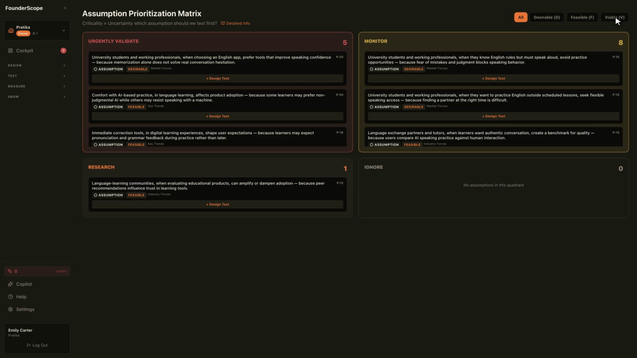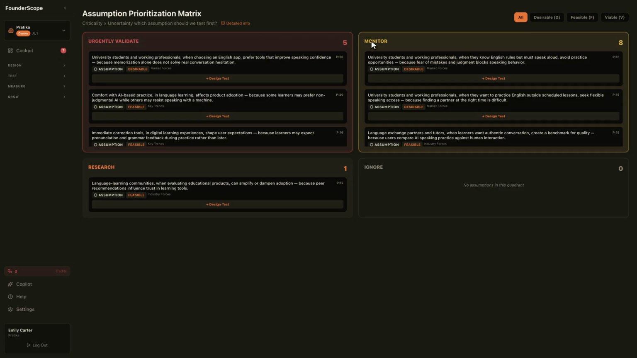The first and most important, urgently validate. These are assumptions that are both highly critical and highly uncertain. They determine the fate of the startup, yet they're the things we know least about. In Pratika, this quadrant holds items like dependence on AI model providers and freemium retention. We must test these immediately with the fastest and cheapest experiments: customer interviews, fake door tests, small prototypes. FounderScope Copilot steps in here and suggests customer interview questions or experiment designs directly for these assumptions.